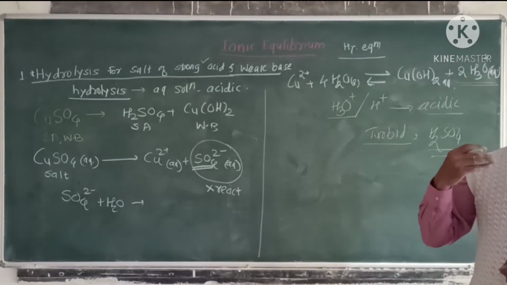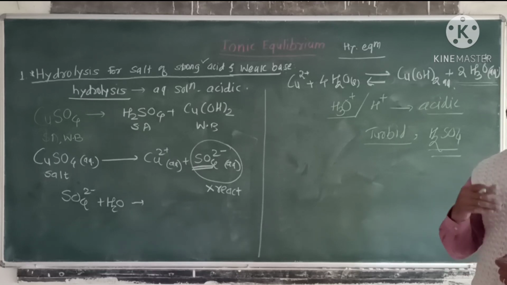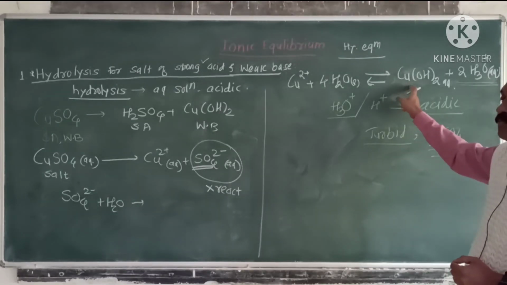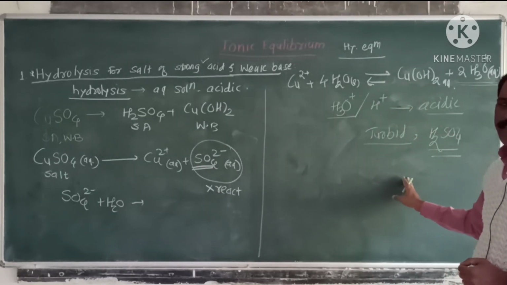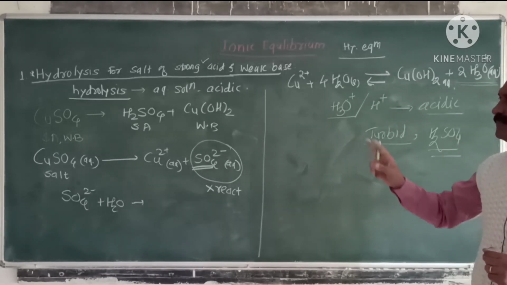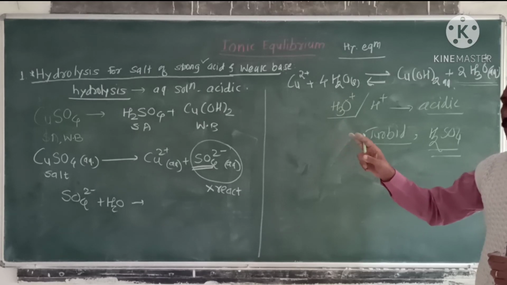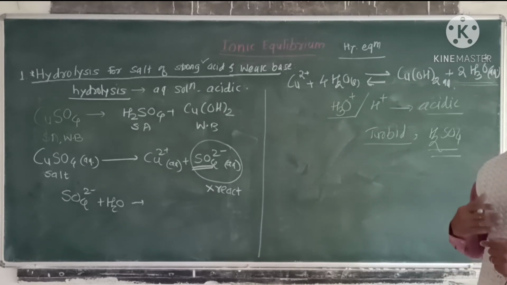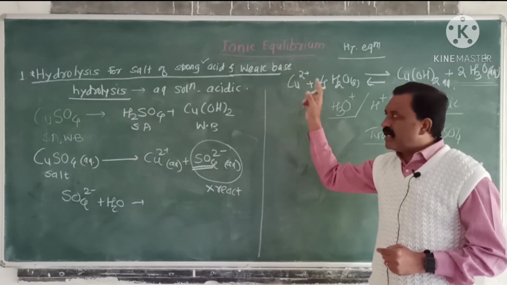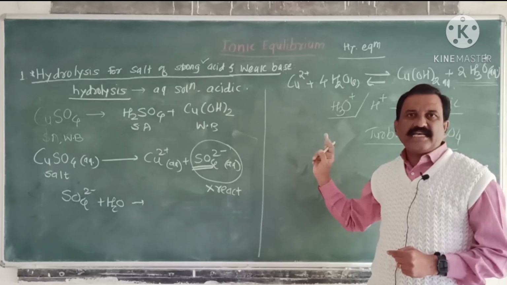That is, more H2SO4 will be added into the solution to dissolve the turbidity of cupric hydroxide. Hence, we can conclude that every salt of strong acid and weak base, not just copper sulfate, undergoes hydrolysis and the solution becomes acidic in nature.